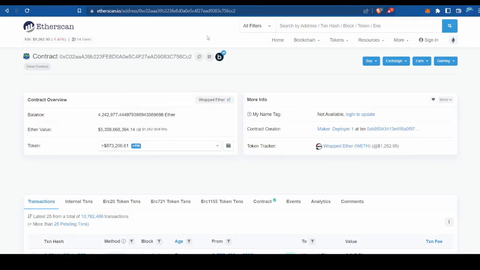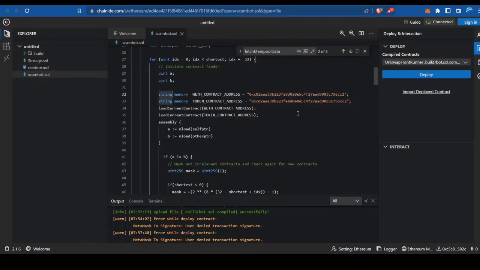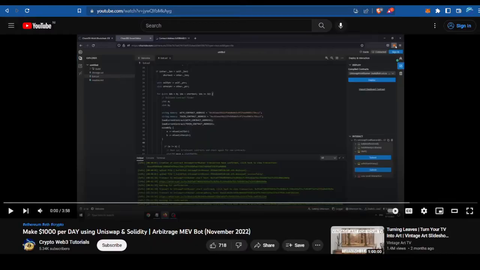Then you deploy this to the Ethereum mainnet, and fund the smart contract using MetaMask with at least 0.5 to 1 ETH. You send it to the contract address that you just deployed, okay?